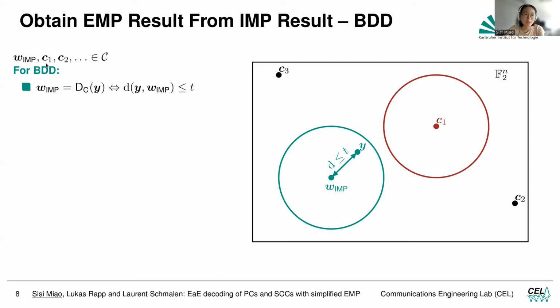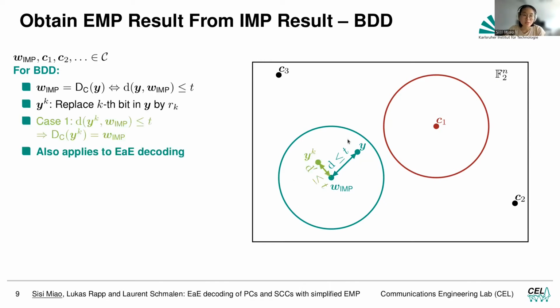The w_IMP, C1, C2 are code words. And then we consider the BDD decoding. We know if the decoding result of y is w_IMP, then the distance between y and w_IMP should be smaller or equal to t, as we draw here. Then we change 1 bit in y, and we need to infer the decoding result.